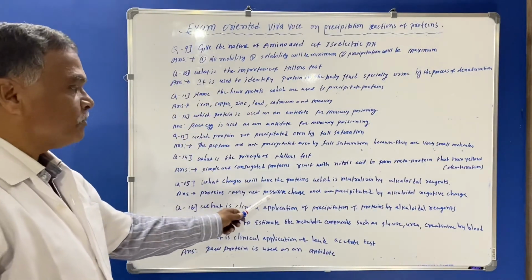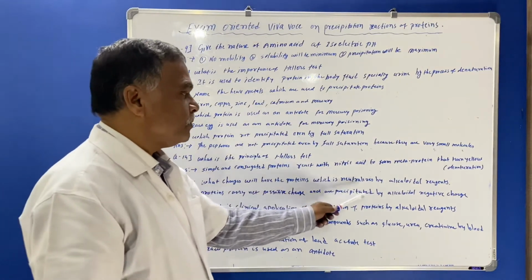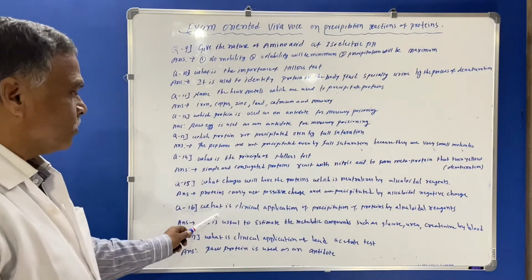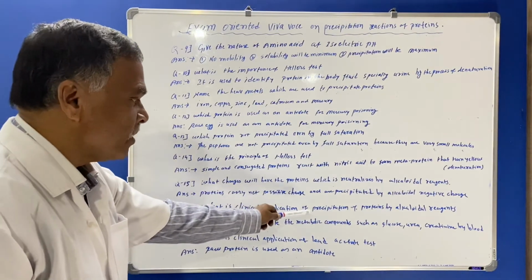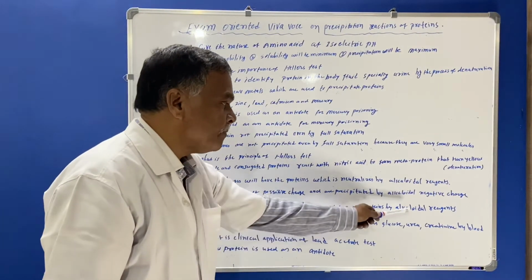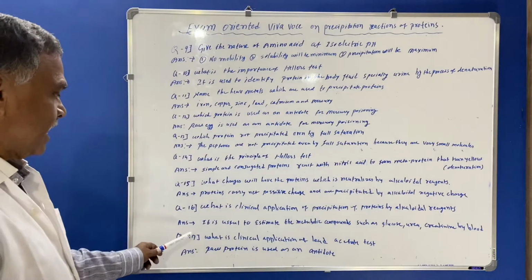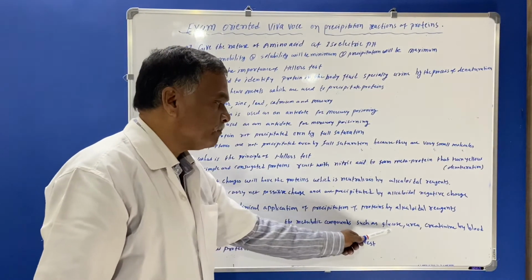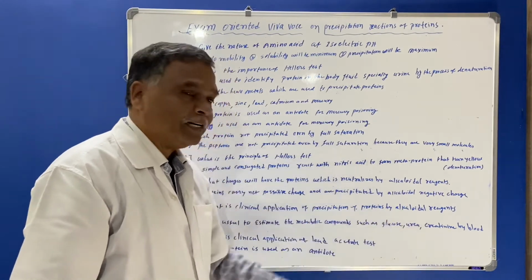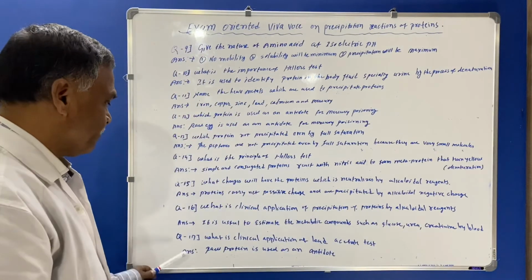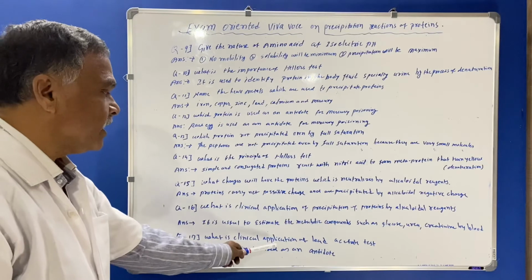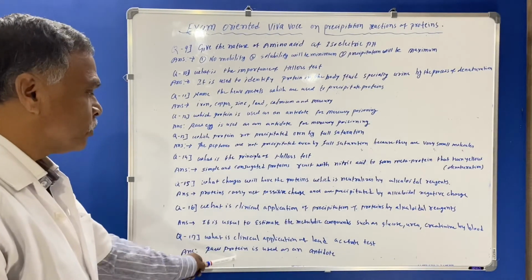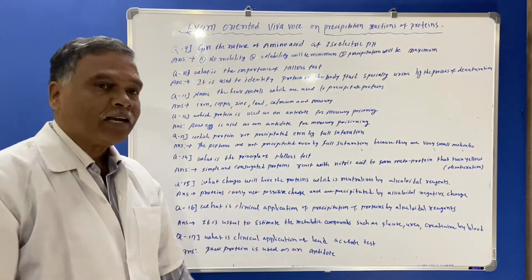Proteins carry net positive charge and precipitate by alkaline negative charges. Next question, what is clinical application of precipitation of proteins by alkaline reagent? The answer is, it is useful to estimate the metabolic compounds such as glucose, urea, creatinine in blood. Next question, what is the clinical application of lead acetate test? Here, raw protein is used as an antidote.